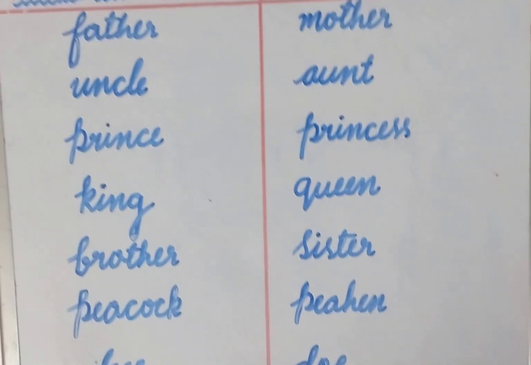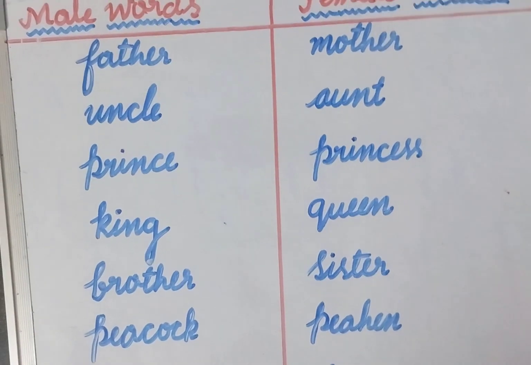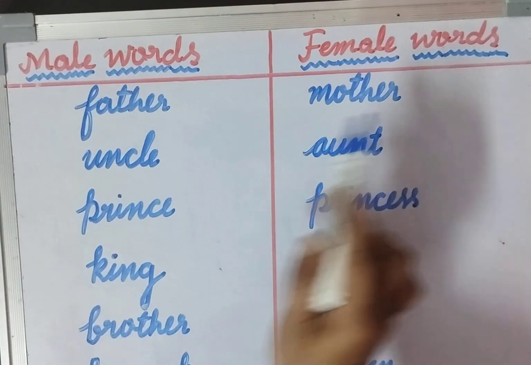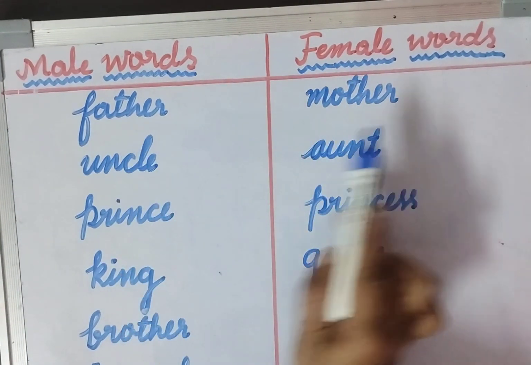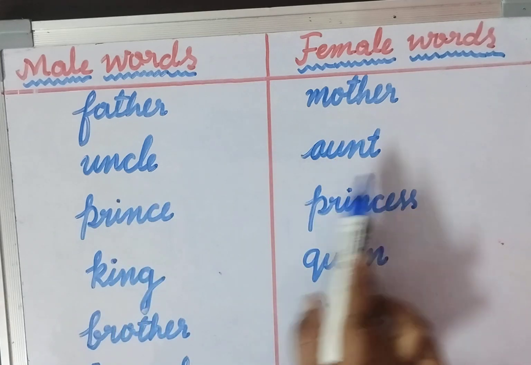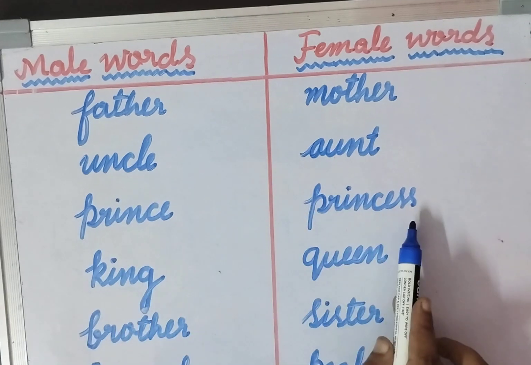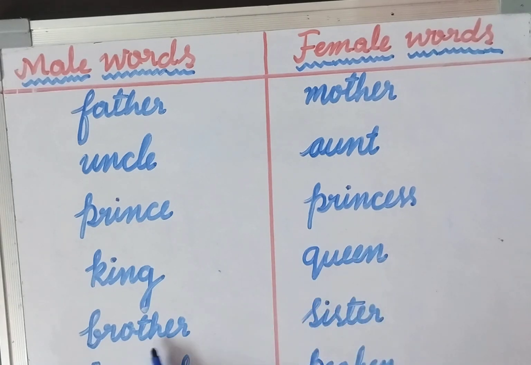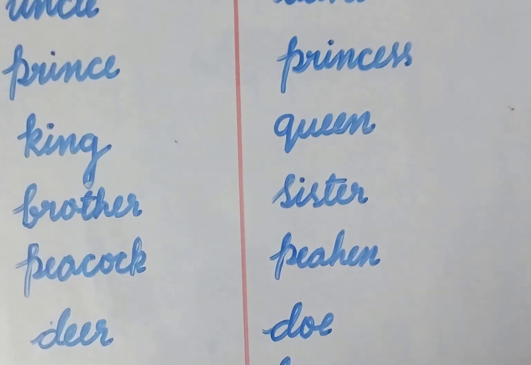So, repeat after me, children. Male words and female words. Father, mother. Uncle, aunt. Prince, princess. King, queen. Brother, sister. Peacock, peahen.